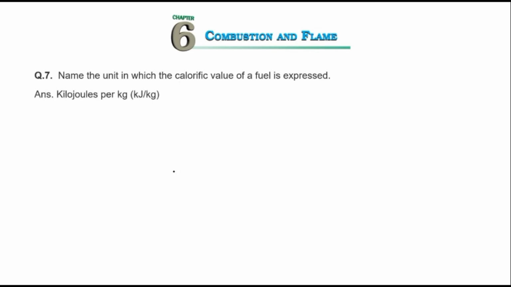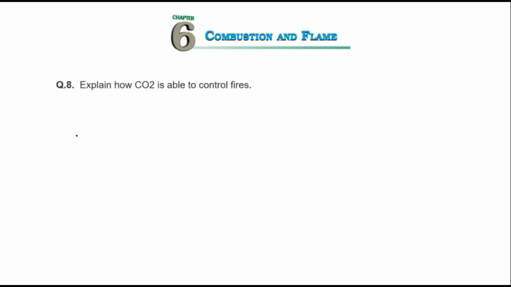We'll go for the next question. This is the answer: kilojoules per kg. So when you write kJ/kg this way, you have to read it as kilojoules per kg, right? So the next question is, explain how CO2 is able to control fire. Okay, this also we have discussed in the previous videos. However, we'll see what the answer is, and the answer should be in points.